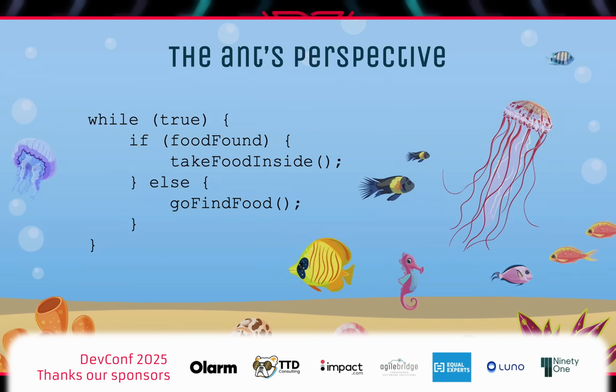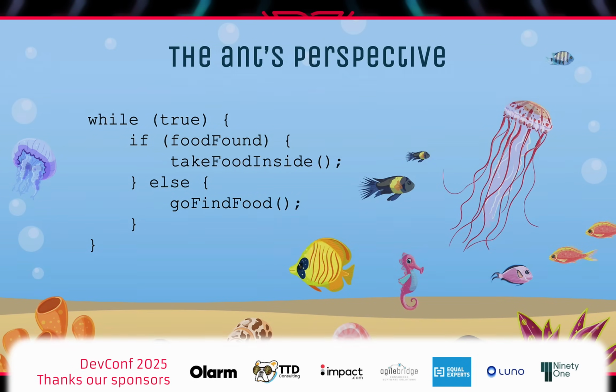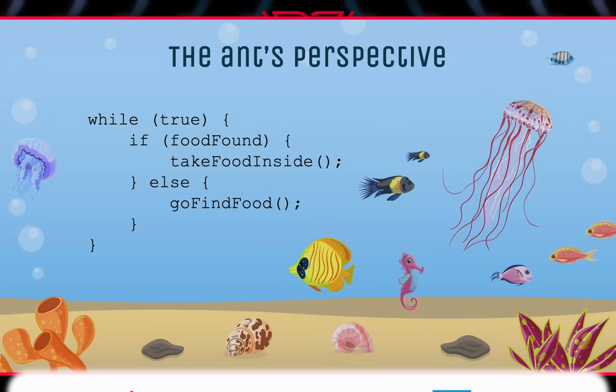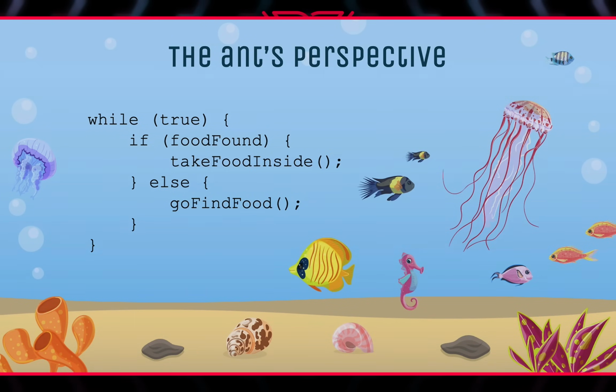Also, don't think about my code. That's bad. Don't code like that. Like, why should the state of food found change inside one of those functions? It's not good. No. Comments on that PR, thank you.